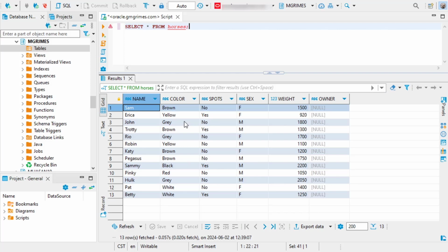Now we'll talk more about null a little bit later in the semester, but one thing to note is null is not the same as 0. And null is not the same as just a blank space. So a 0 or a blank space or something like that is a value, right? That's saying the value is nothing, right? What null is saying is we don't know the value. We don't know if the value is nothing. We don't know if the value is supposed to be something. Like this is the absence of any data whatsoever.